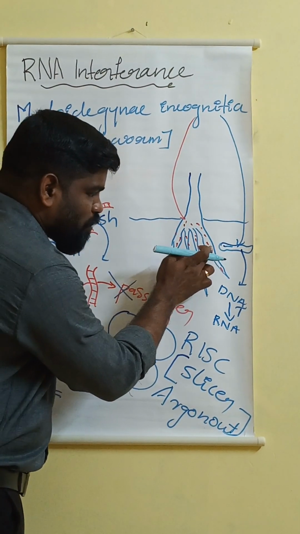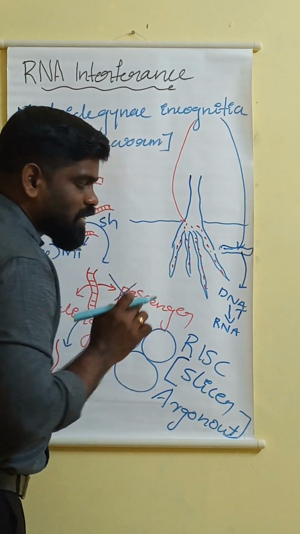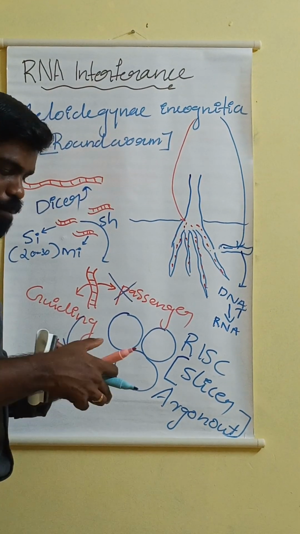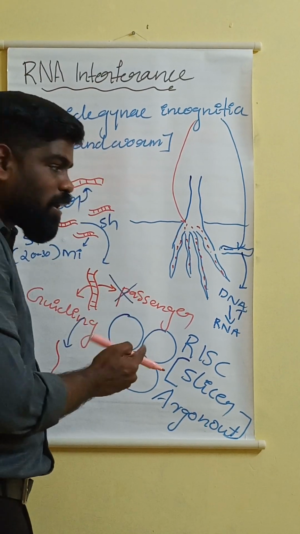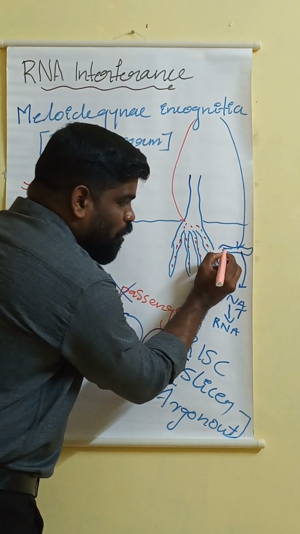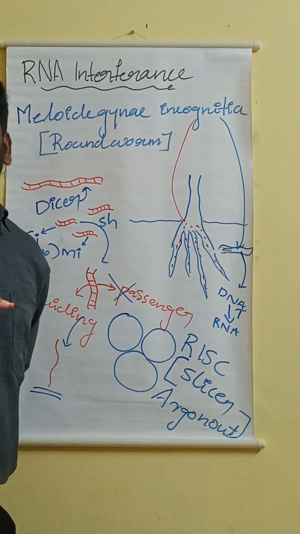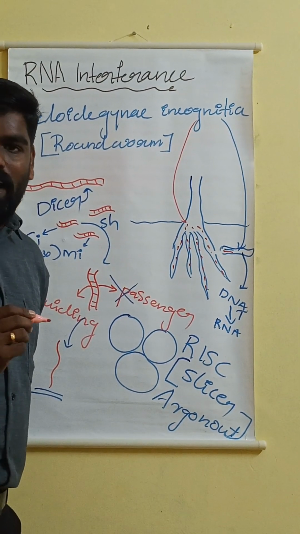Now when Meloidogyne incognita eats the root of the tobacco plant, what will happen? The guiding strand which is present in the root of the tobacco plant will enter into the body of Meloidogyne incognita. And then what will happen?